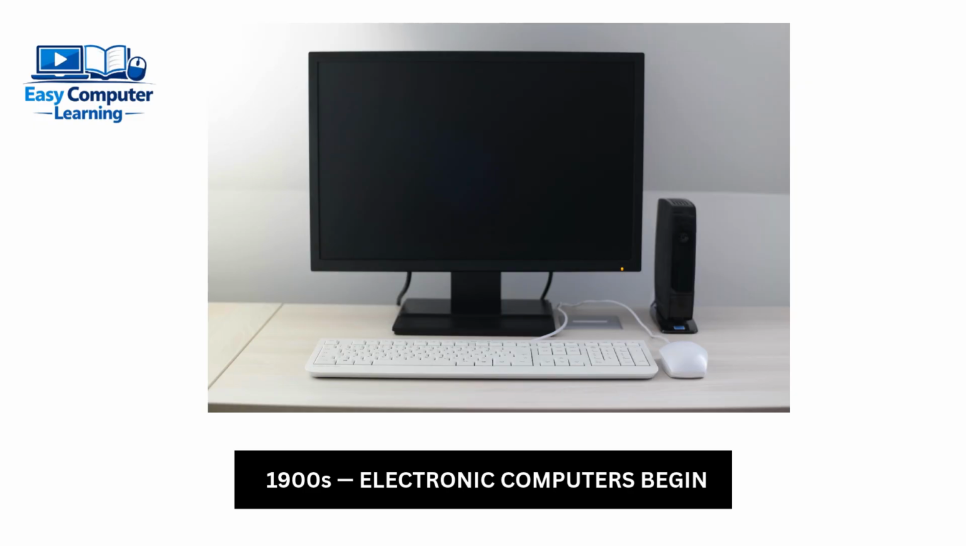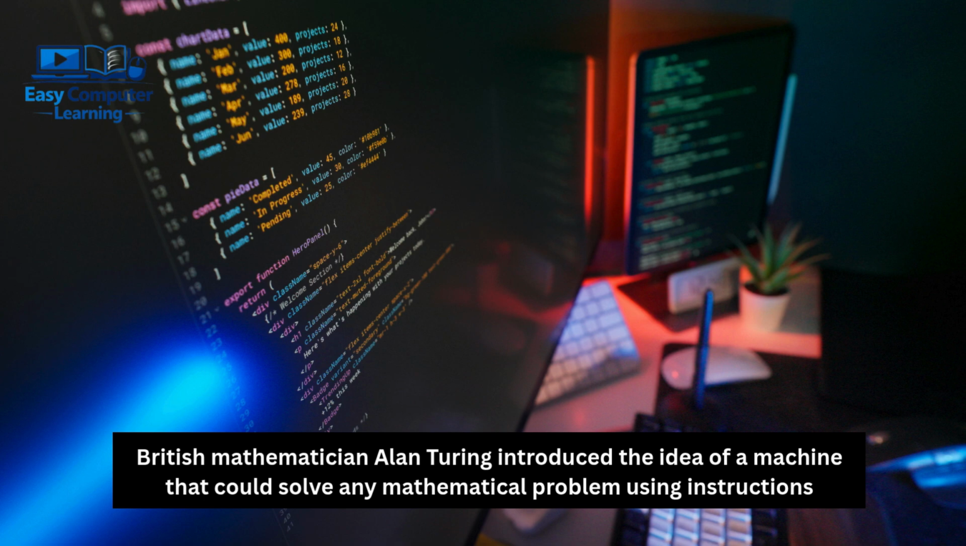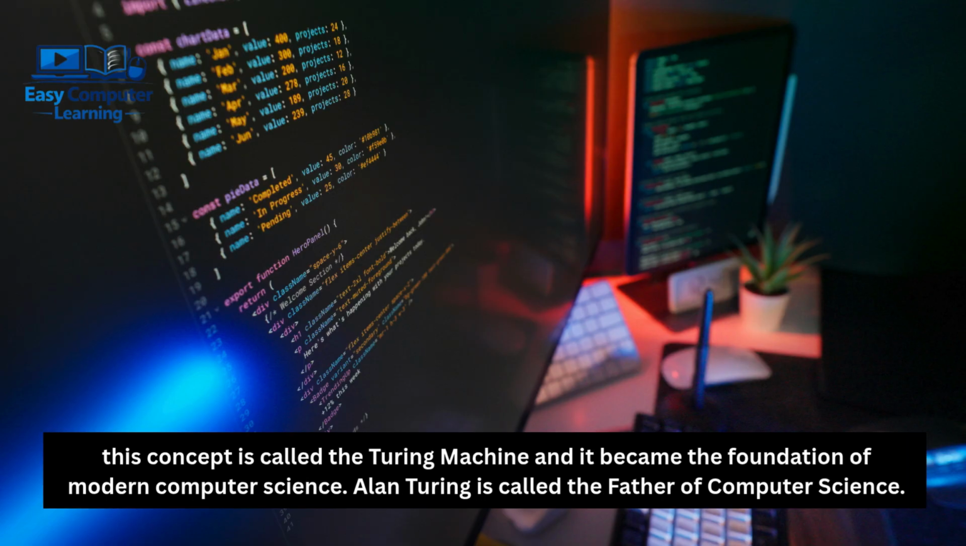1900s, electronic computers begin. 1936, Alan Turing. British mathematician Alan Turing introduced the idea of a machine that could solve any mathematical problem using instructions. This concept is called the Turing machine, and it became the foundation of modern computer science. Alan Turing is called the father of computer science.